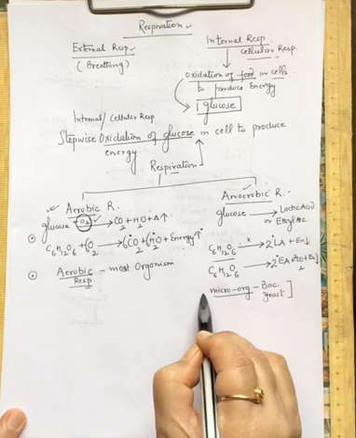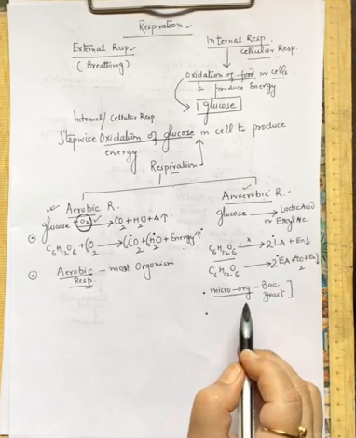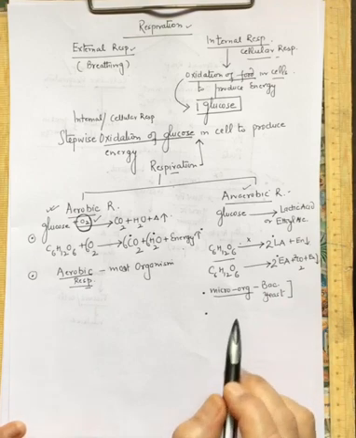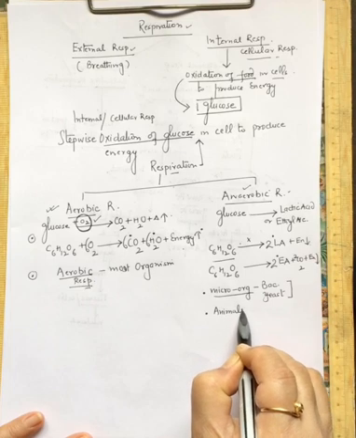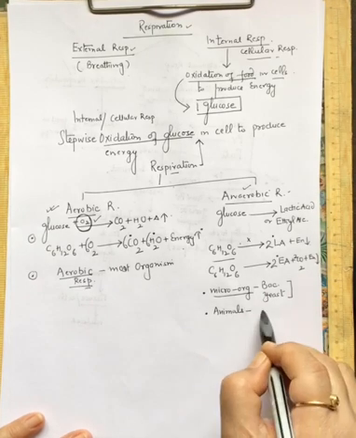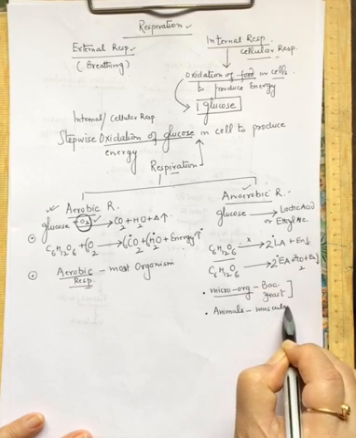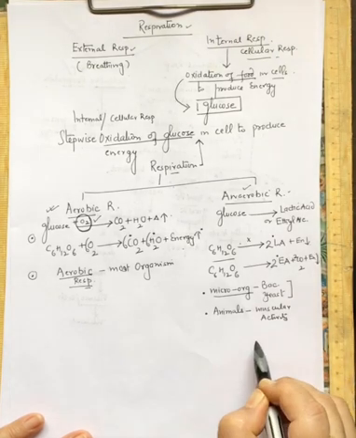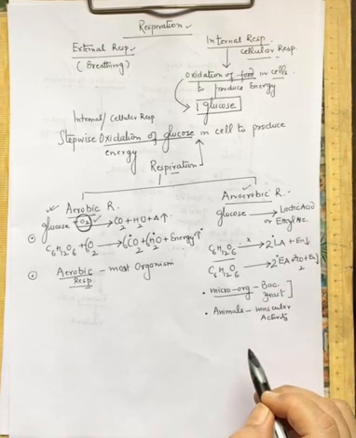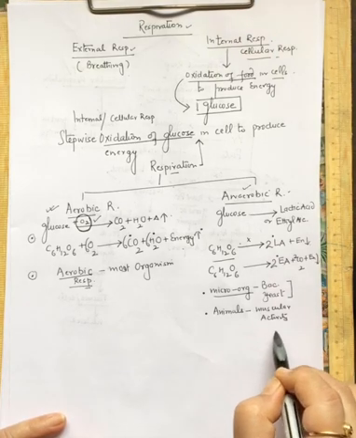But this anaerobic respiration can take place in higher organisms also, other than bacteria and yeast. For example, in higher animals, when they show intense muscular activity. When animals are performing intense muscular activities, say the cockroach is running very fast, or in humans, when we do intense muscular activity, then what happens?